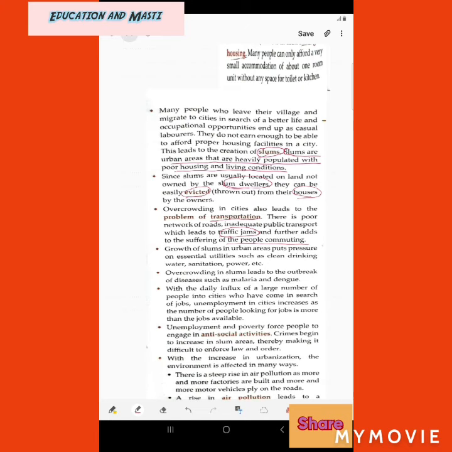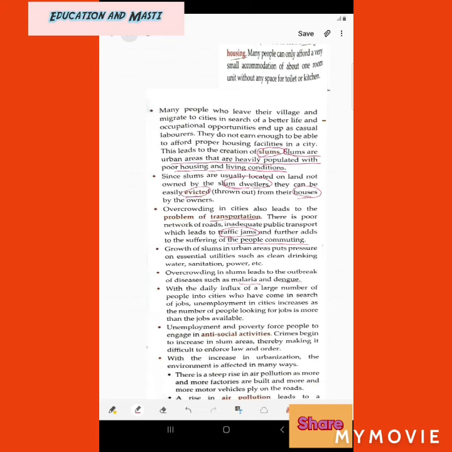Then overcrowding in slums leads to the outbreak of diseases such as malaria and dengue. We know that in today's time, corona is the one. Corona has also been there in slum areas, but it has been controlled. But overcrowding also leads to the outbreak of very contagious diseases like malaria and dengue. But the highly contagious disease today is this one only, our corona.